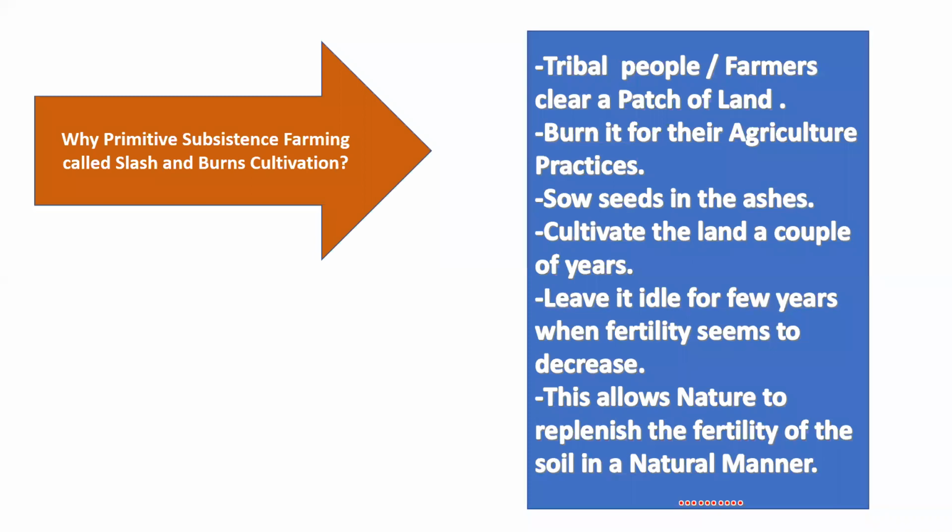Means for doing agriculture, the tribal farmer selects a patch of land in a wood or jungle, and in that area he clears the land by burning the trees and cutting the trees, right friends? And after that he sows the seeds in that area, and he cultivates that land for a couple of years.